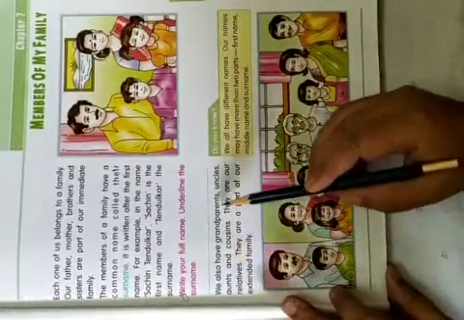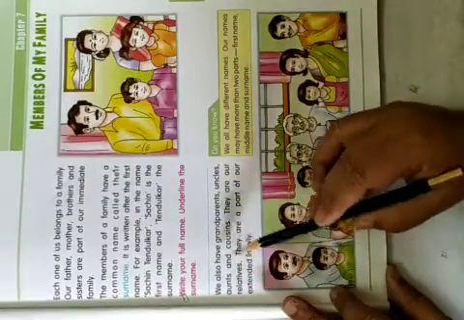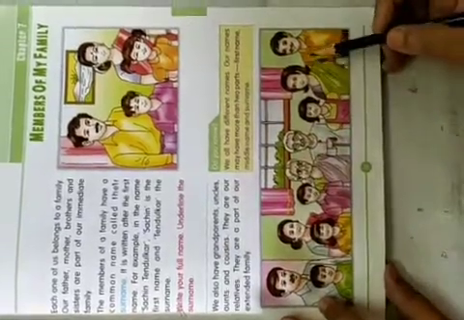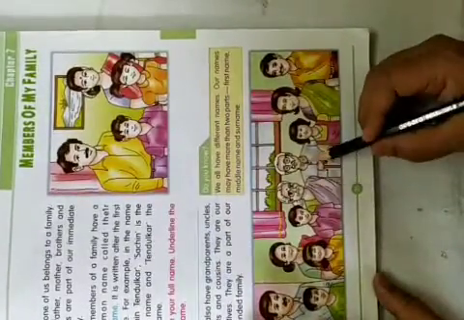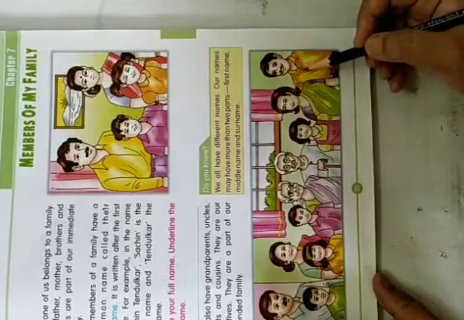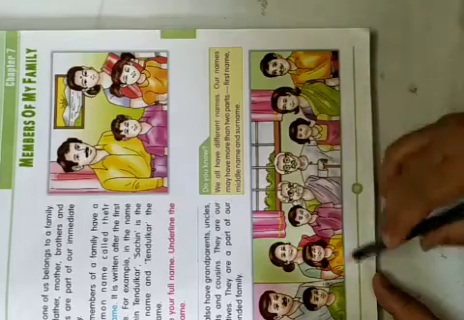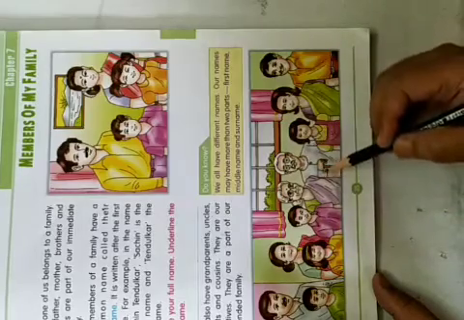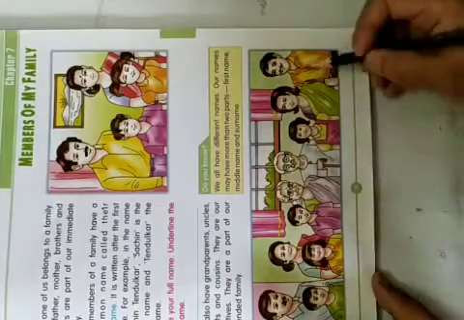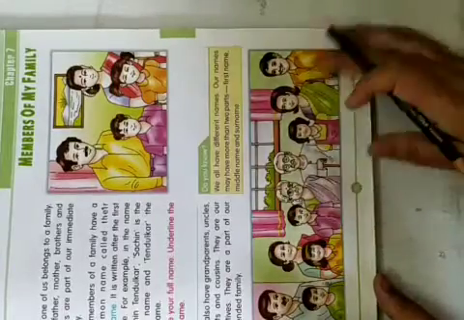We also have grandparents, uncles, aunts and cousins. They are our relatives. So we have our grandparents, dada dadi, and uncle auntie, and cousins. They are our relatives. They are a part of the extended family or part of a big family. Fine.